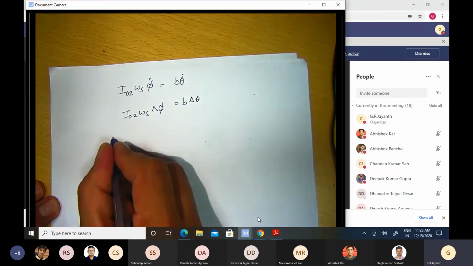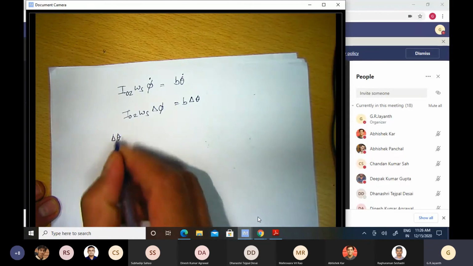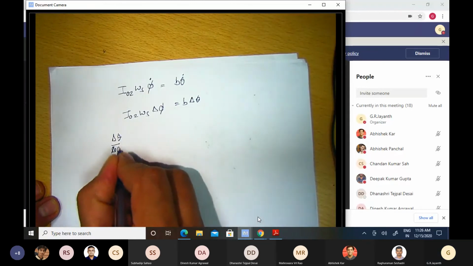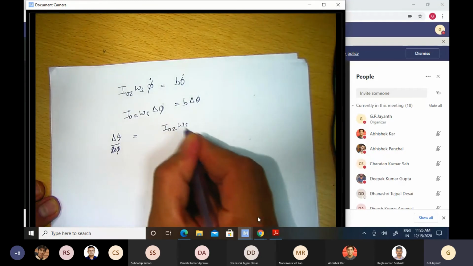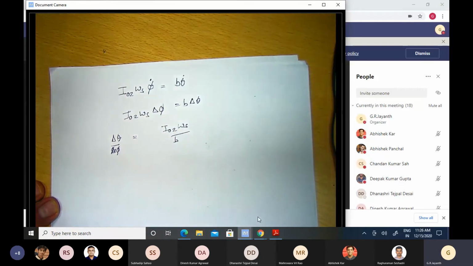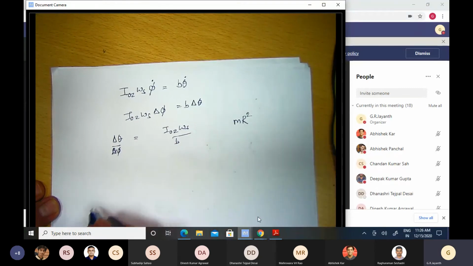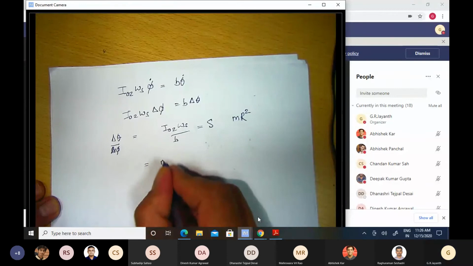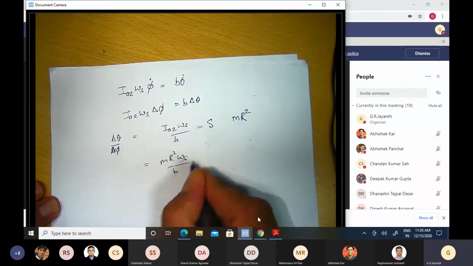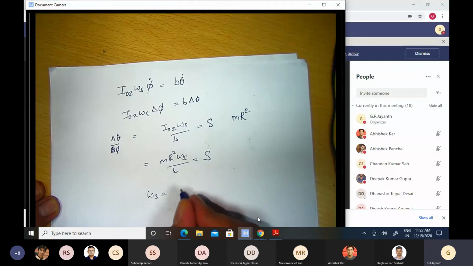Okay, so sensitivity is the change in output or the instrument's output reading, delta theta over delta phi. Okay, and that was equal to I0z omega s by B. Now, what is I0z for a ring? It is m r squared. Okay, so therefore this is equal to S. So this is m r omega s by B has to be equal to S, which tells me that omega s has to be equal to S times B by m r squared.